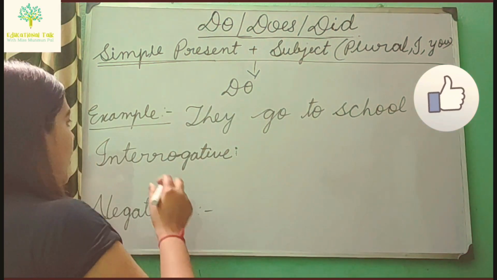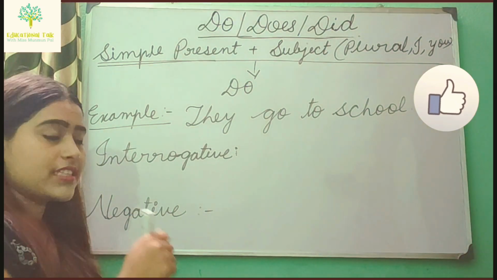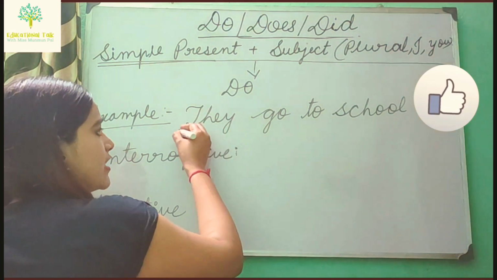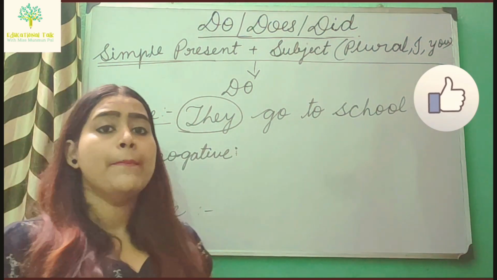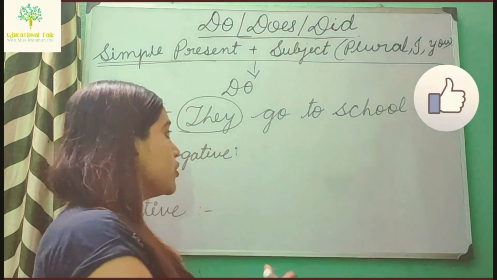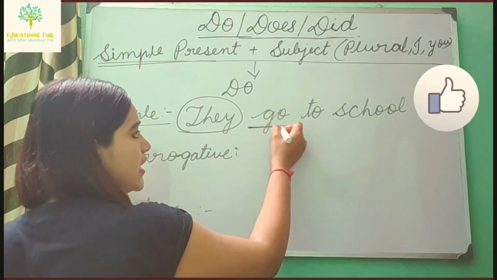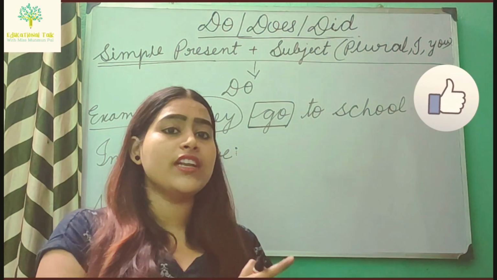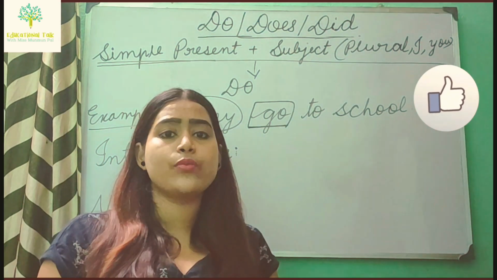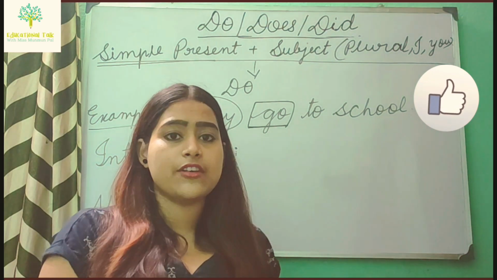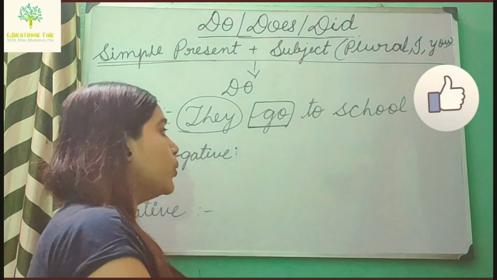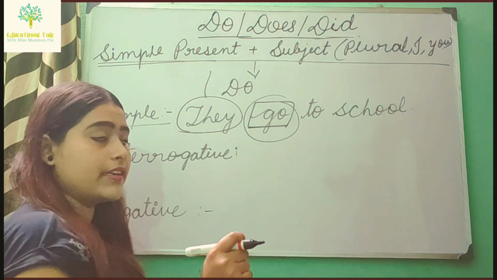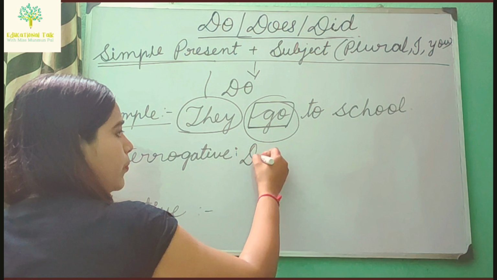I am giving you one example. They go to school. Here the subject is they, which is plural. Now the verb: go. Go is in present form, not past. The past form of go is went. So go is in present form. That means here it will be do, as the subject is plural and the verb is simple present. So here I will use do.